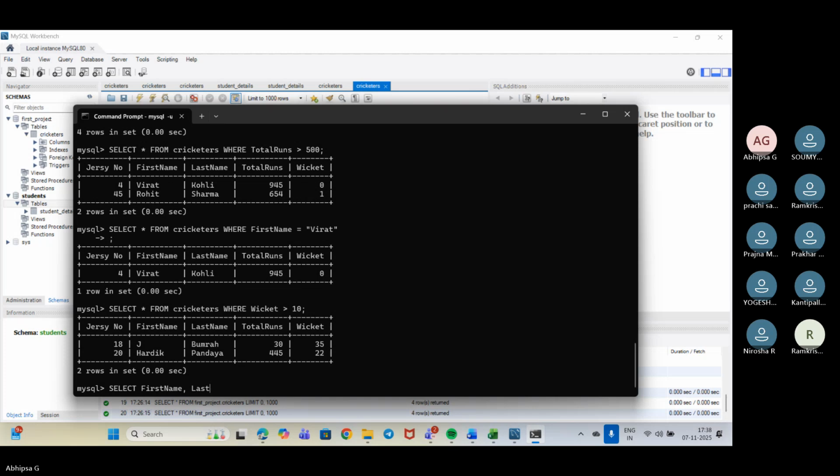Last name, then total runs from cricketers. Now, what do we need to add? We need to add the condition where, suppose, the total runs are greater than 100 or maybe 400.